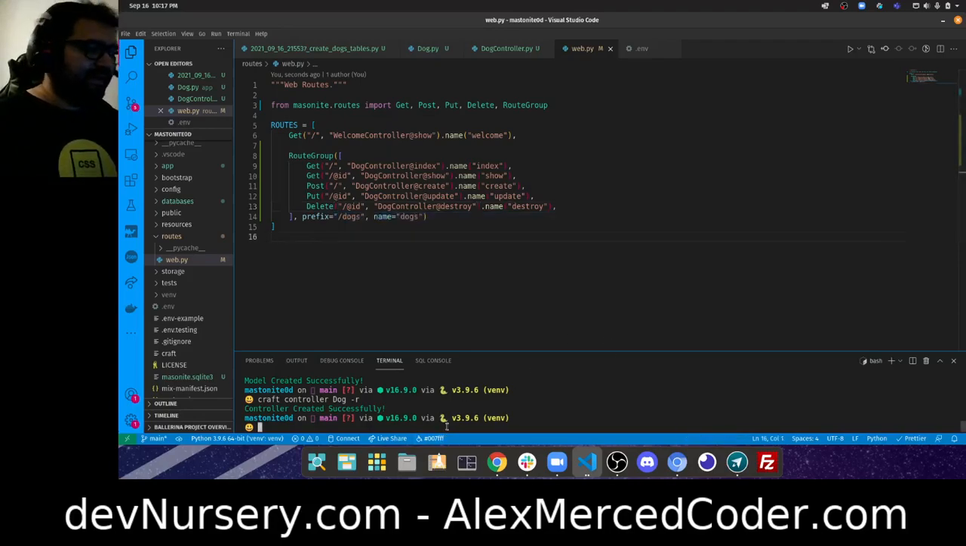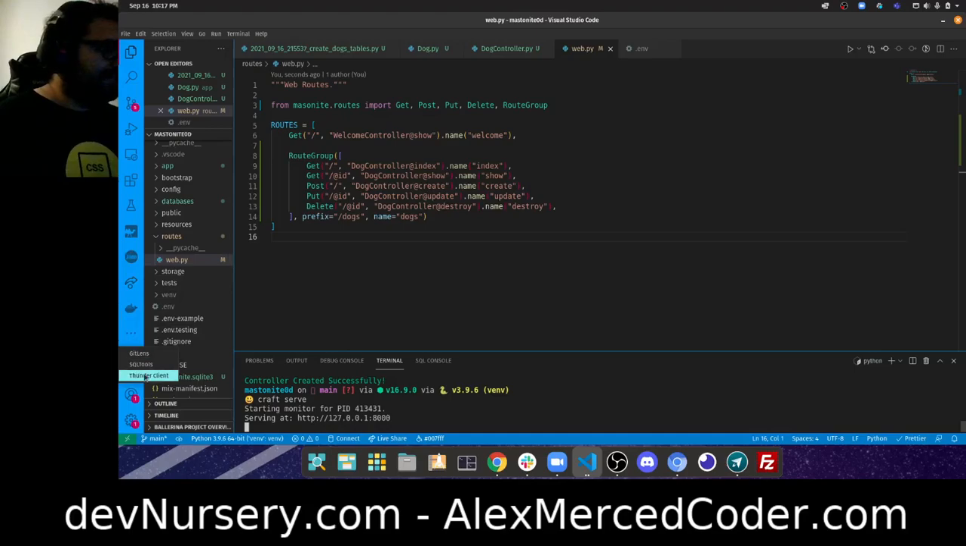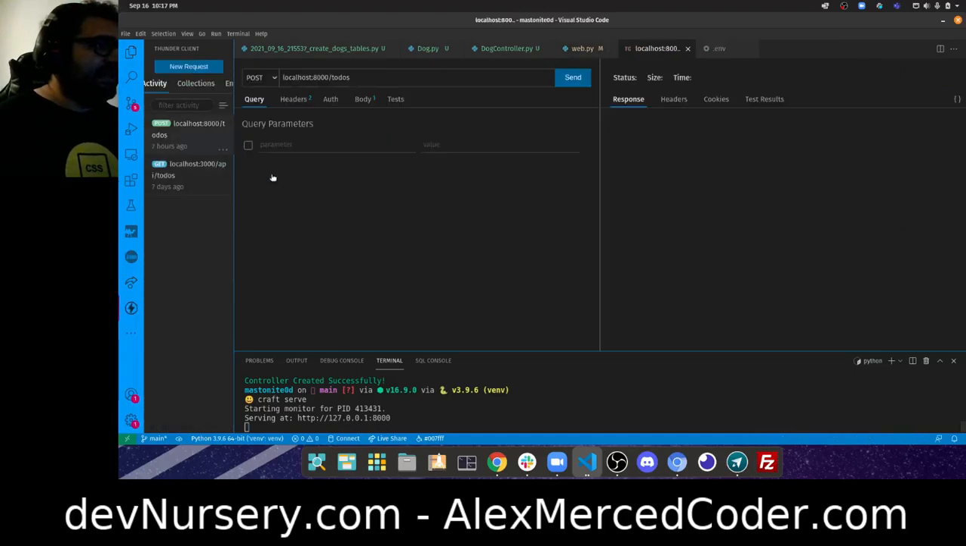We created the API. So I should be able to go to craft serve to serve the API. See, it's serving on port 8000. I'm going to open up Thunder Client. It's a VS Code extension that allows you, it's like Postman in VS Code. Pretty convenient.